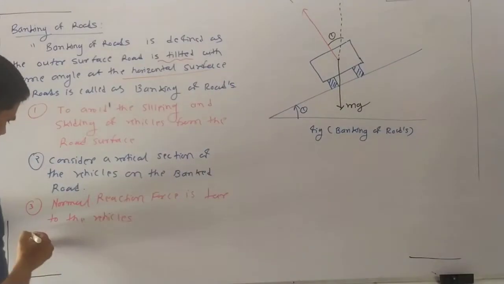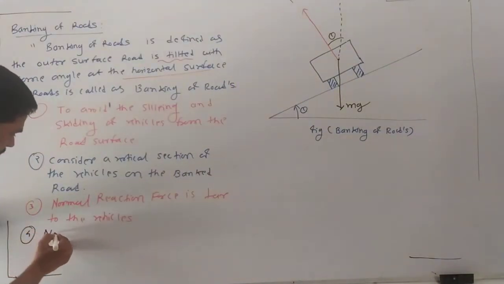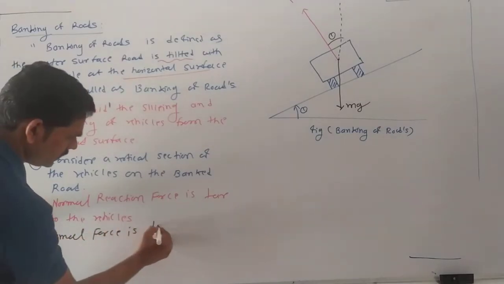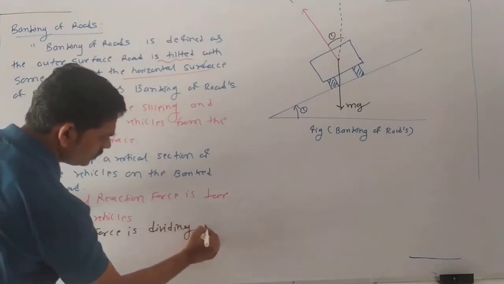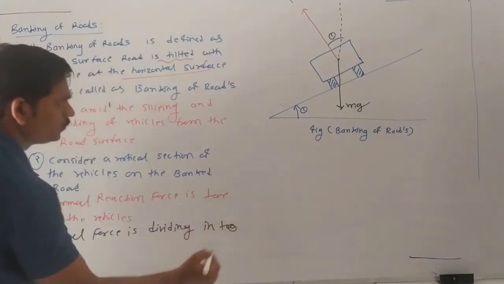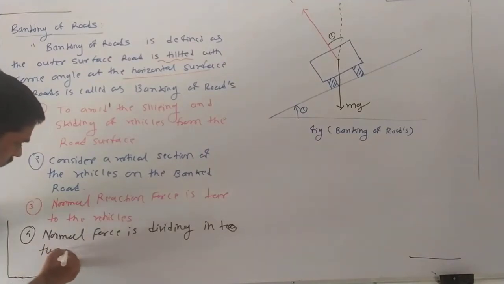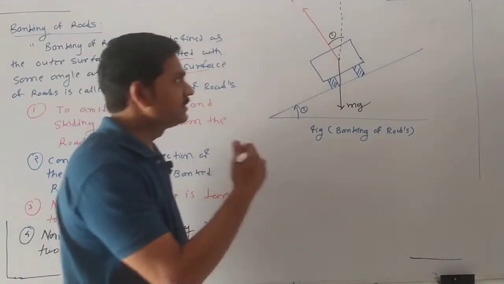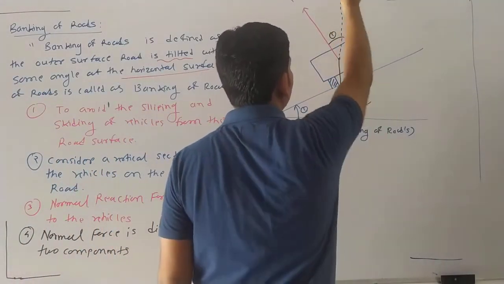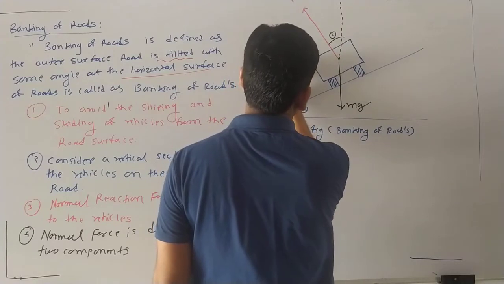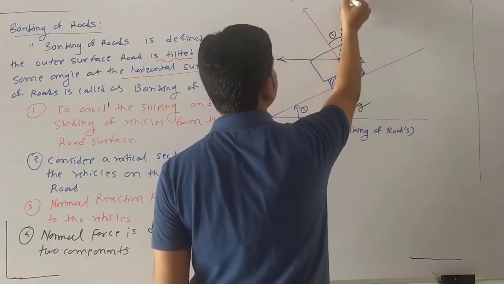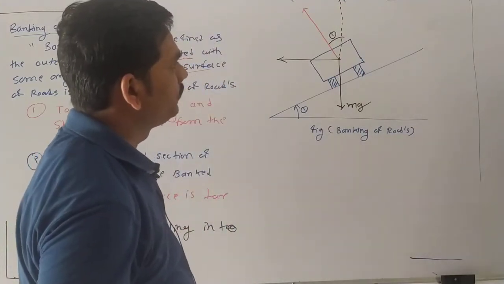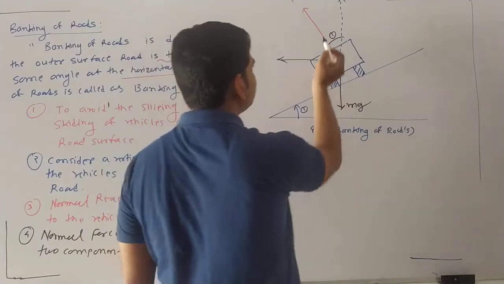Okay. So fourth point: the normal force is divided into two components, one horizontal and one vertical. So you see here, this is the vertical component and this is the horizontal component. Okay. So how do we determine the horizontal or vertical component? Very simple.